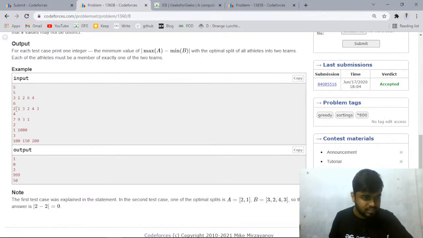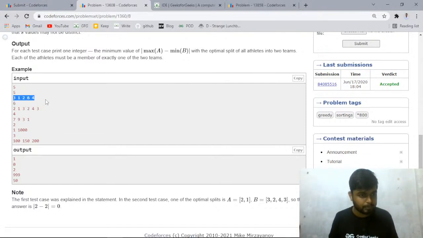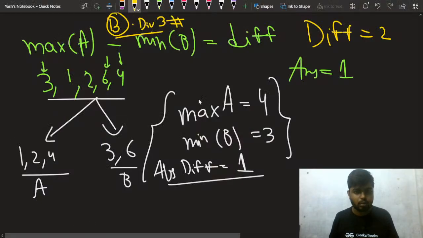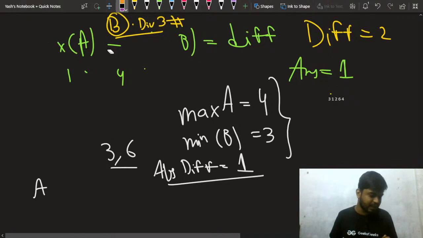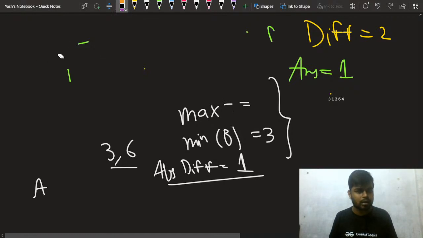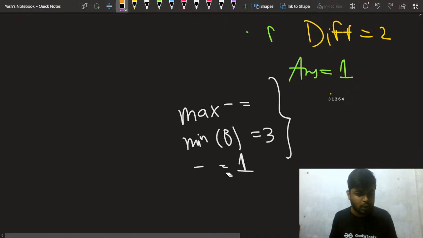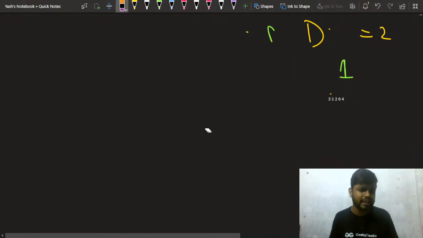Let's take this case, 3, 2, 4 and 3. Let me just write it somewhere here. So now your task is to think how we should do it. I don't want the direct answer, but I want an approach from your side. Suppose you were giving the contest and you get this in a contest, will you panic? No, you should not panic. You should try to think, and I'm assuring you, if you think, you'll get something.